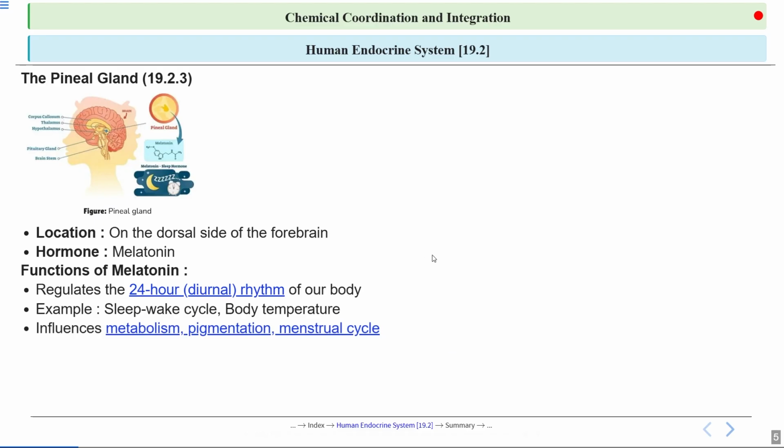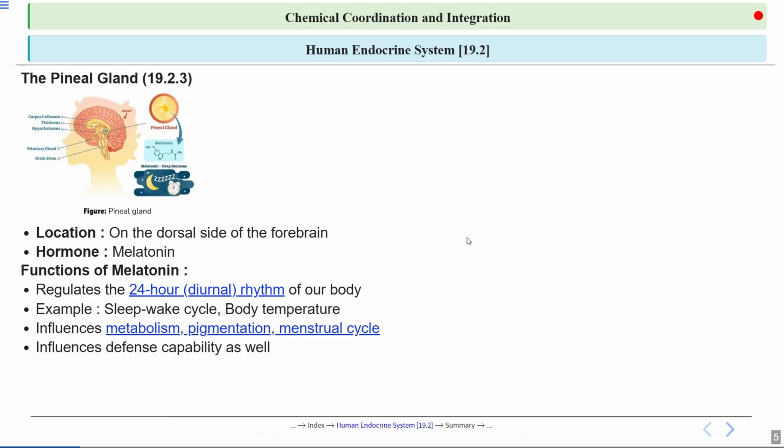Hormones, we have talked about earlier, are chemical messengers that play a key role in regulating metabolism by controlling how the body uses energy, affecting pigmentation by influencing melanin production, as well as regulating the menstrual cycle by controlling the hormonal changes that occur during the female reproductive cycle. So melatonin influences metabolism, pigmentation, as well as the menstrual cycle.